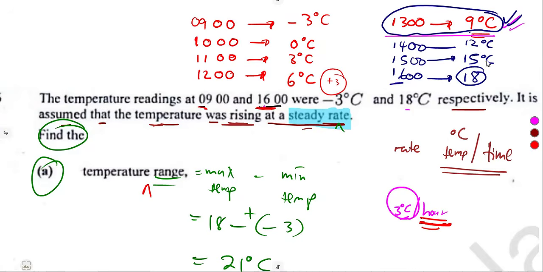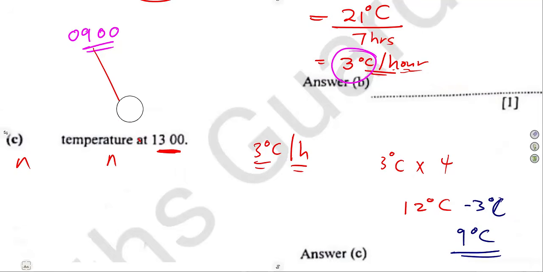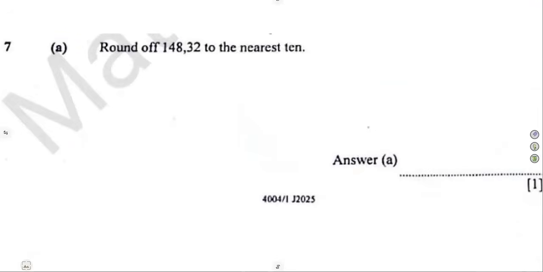1800 hours temperature there. Since there is a change of 3 degrees Celsius per hour, that was the quantity. So if you were to use this one, it was not going to work. You're supposed to subtract the 3. Since we started with a negative, you were supposed to subtract it so that you go back to the 9 degrees Celsius. Because some of us, if we use the red condition that we understand in our physics, it was going to be limited somehow because of that negative. You to refer back. But I just hope with any understanding that you had, you managed to answer this question, guys. Like I said, paper 1, answer the way that you understand.